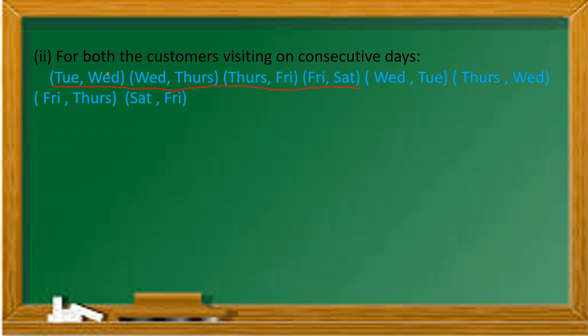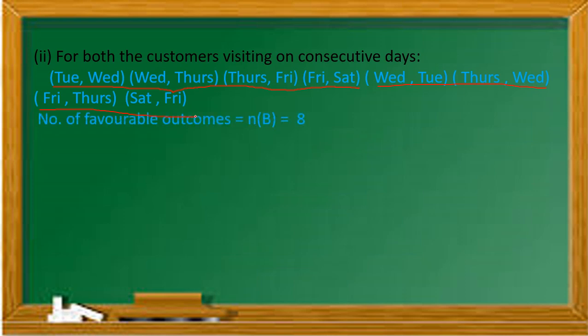Now when we take the reverse of these, as first we are considering Shyam and second is Ekta, when we reverse it, we can get again 4 pairs. The first is for Shyam and the second is for Ekta. So again these are the 4 reverse consecutive pairs of days.